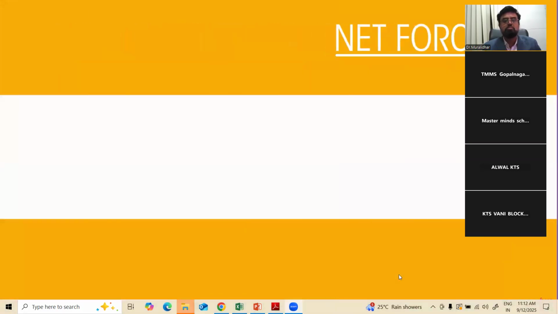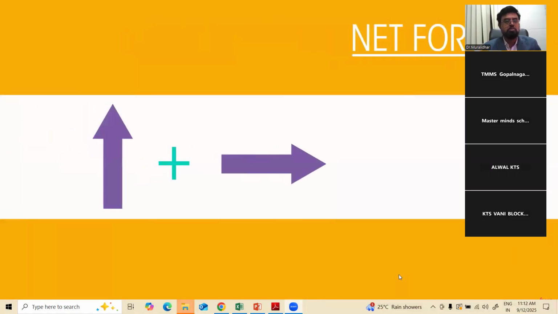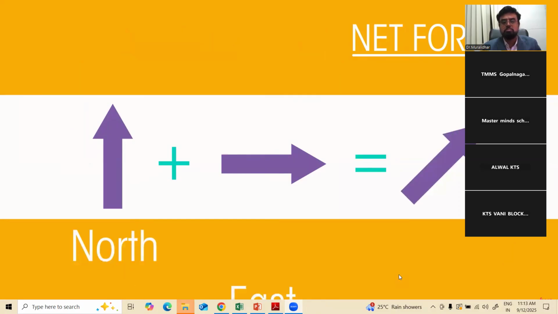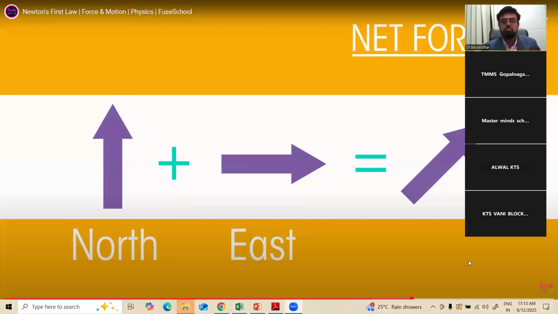When working out the net force, it's a good idea to consider the horizontal and vertical directions separately. At the end, these directions can be added up to give you a diagonal force. You can think of these forces as being a bit like points on a compass. If we add together north and east, assuming the forces are equal, we will get a result of northeast.